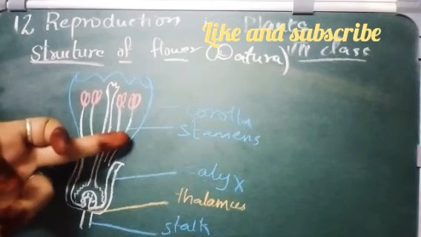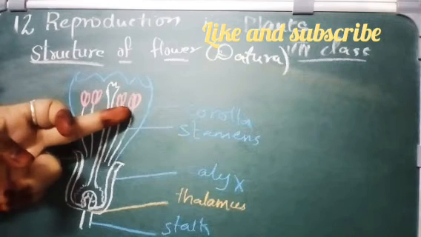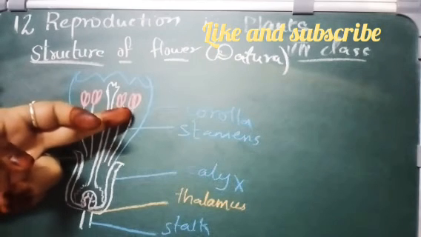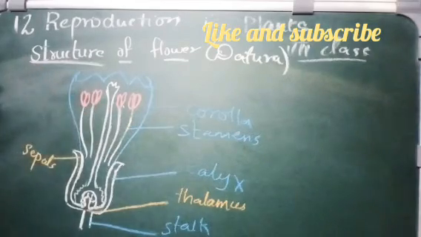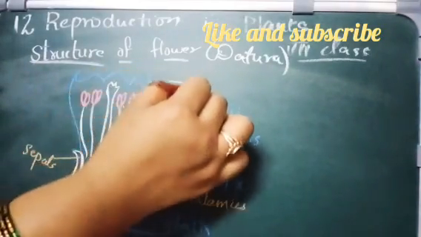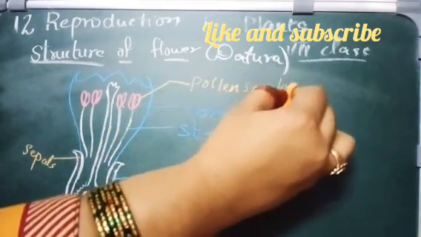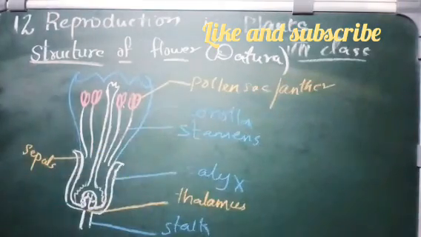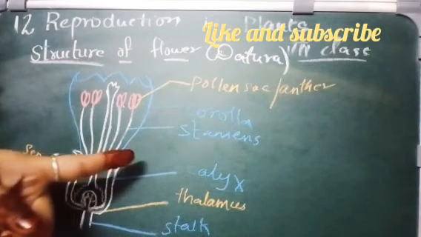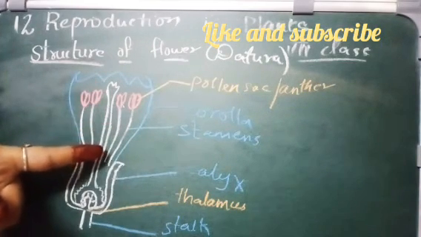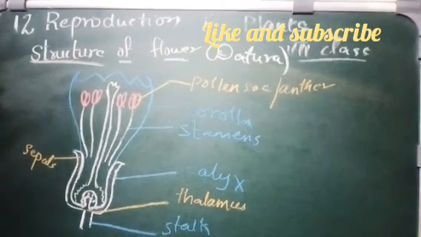And above the stamen you can see some structure here. What is this called as? This is a bulb-like structure at the top of each stamen. It is called as pollen sac. That means pollen grains are present in it, or it is also called as anther. Just below it is a fine whitish thread-like structure which is called as filament, which attaches the anther.